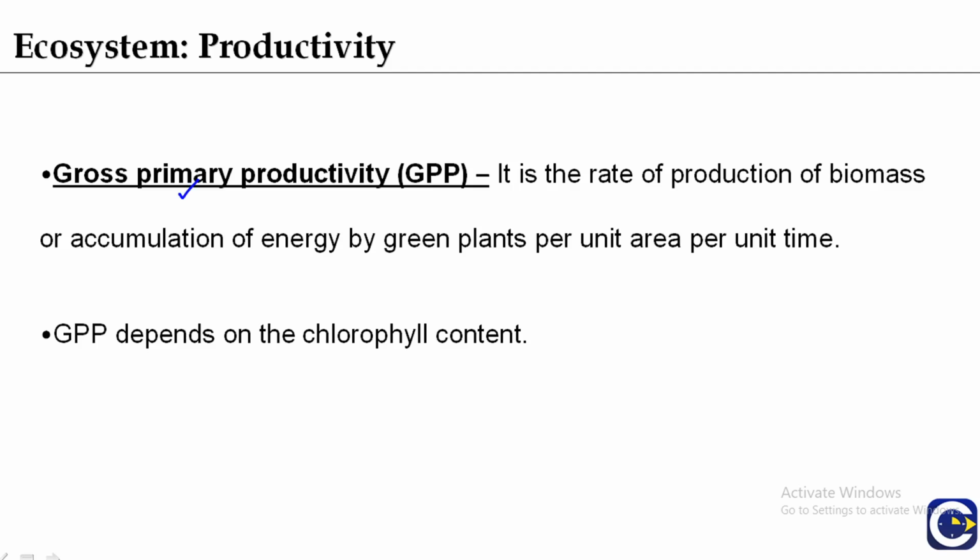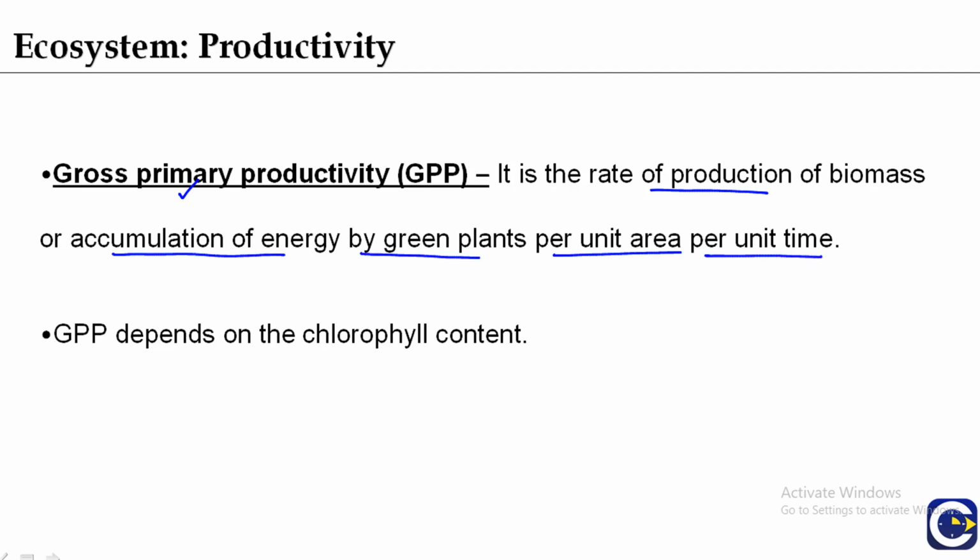These are the green plants which are actually acting as the producers in the biosphere. They produce organic compounds containing chemical energy in them, and the rate at which organic compounds are formed in the green plant or in a population of green plants per unit time and area is known as the gross primary productivity. So it is the rate of production of biomass or accumulation of energy by green plants per unit area per unit time.